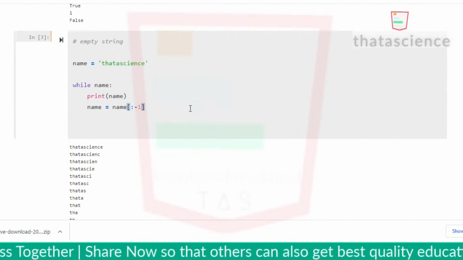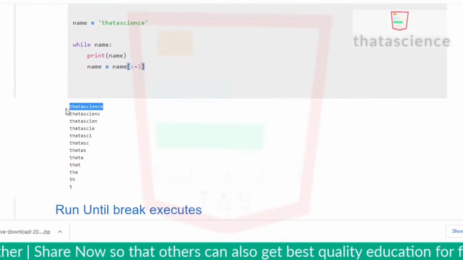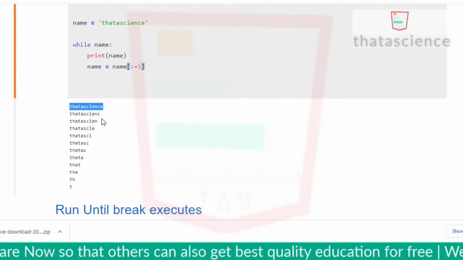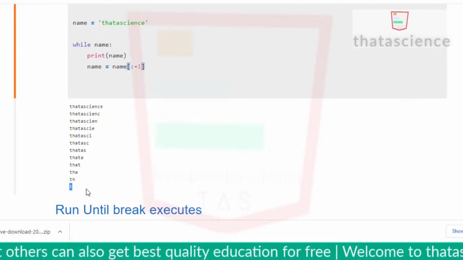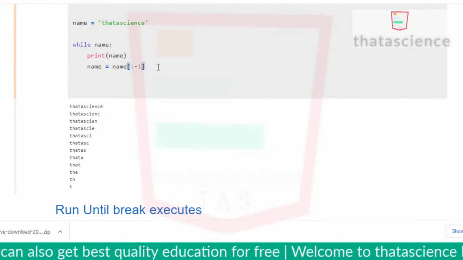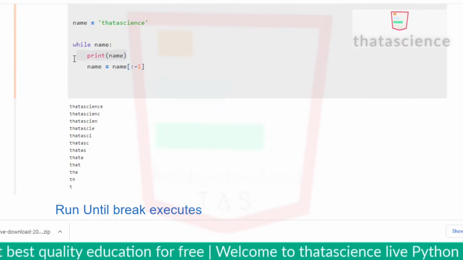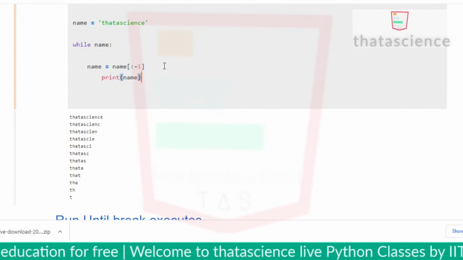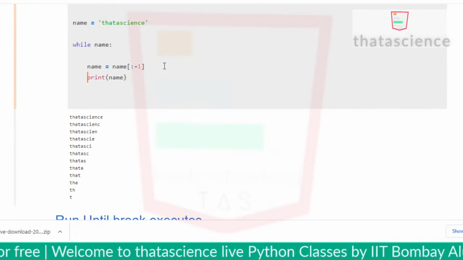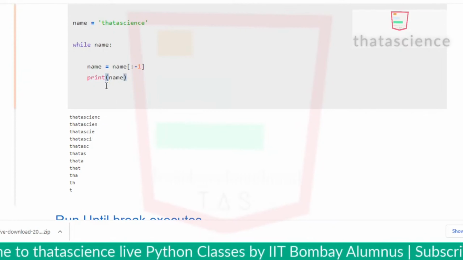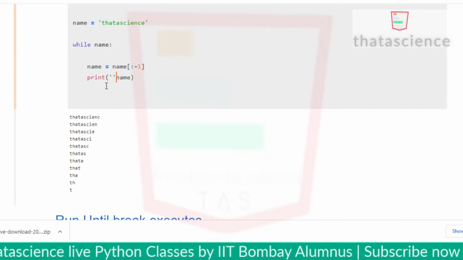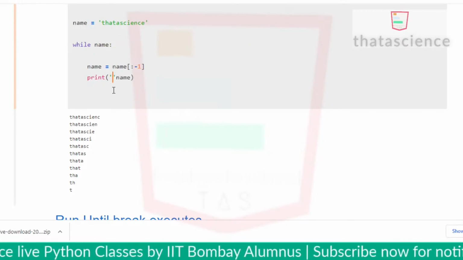You can see every time we are reducing the length of this string by one element, and at the end this string becomes empty. If you add this print statement after this change, then at the end you're going to see an empty string. Let me add something so that we can see the empty string has been printed.